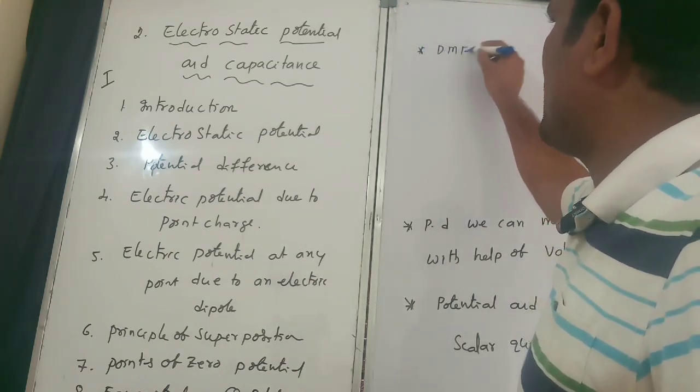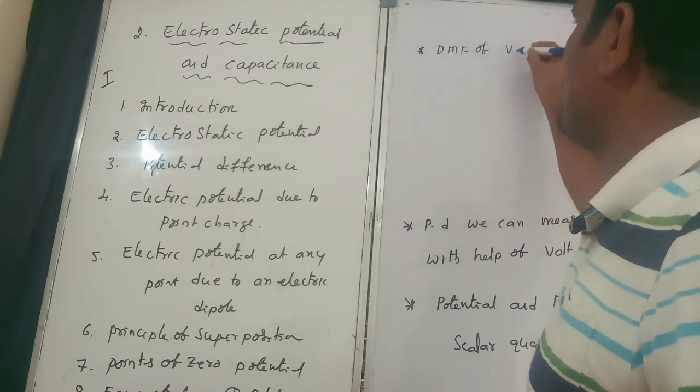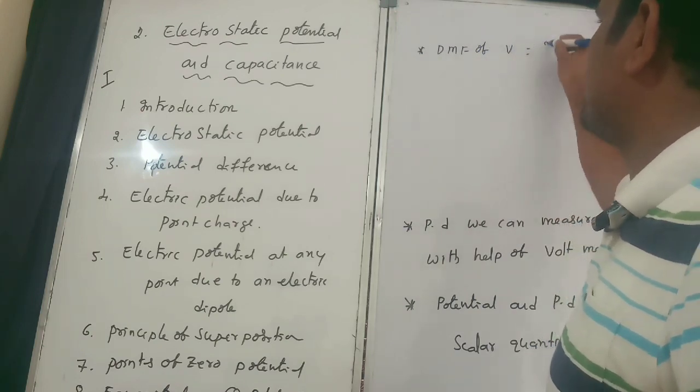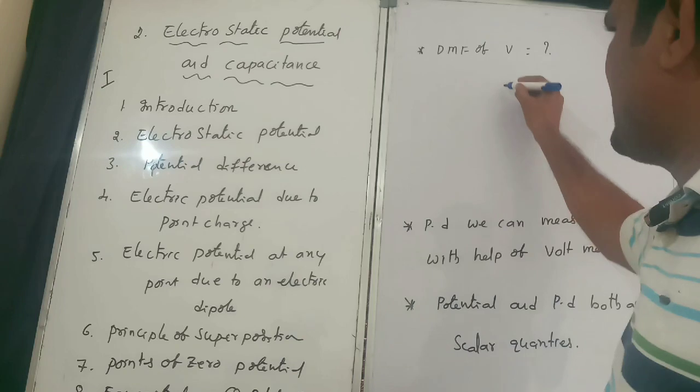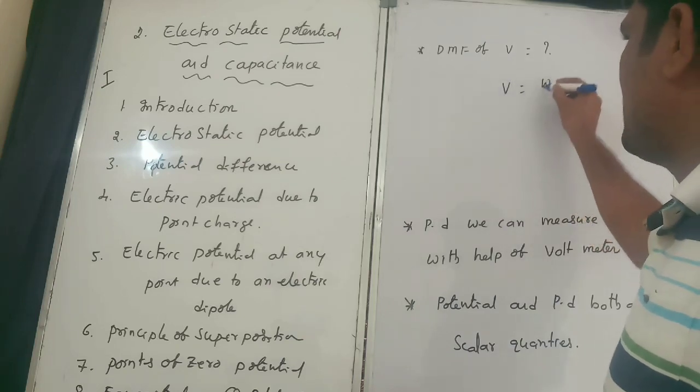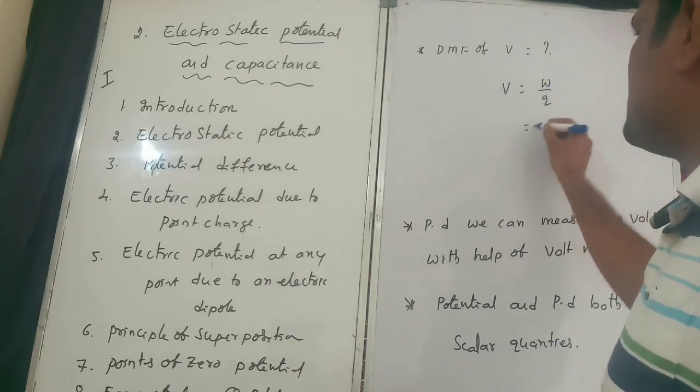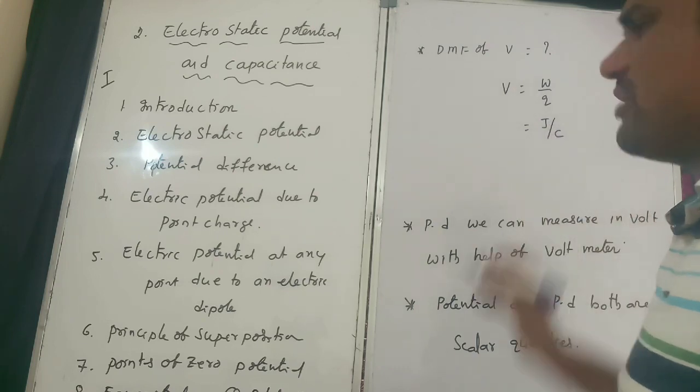Dimensional formula of volt: V is equal to W by Q, which means joule by coulomb.